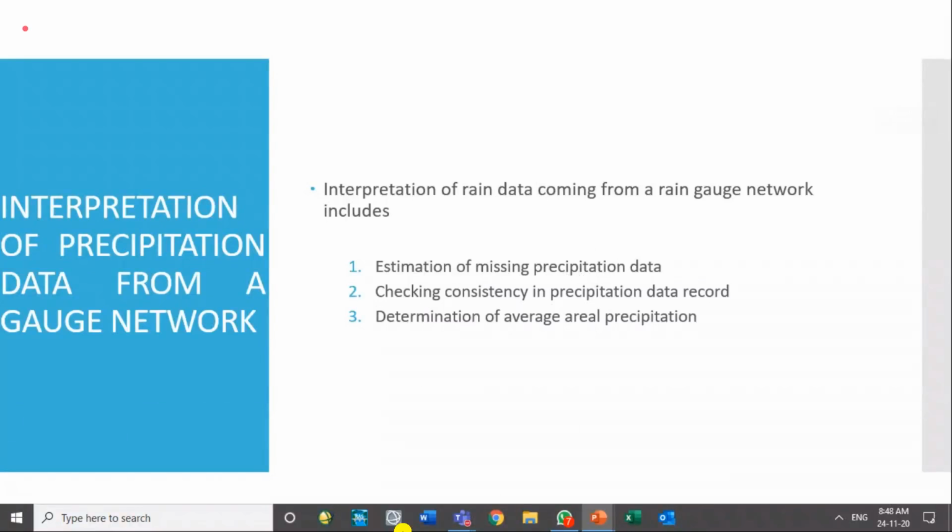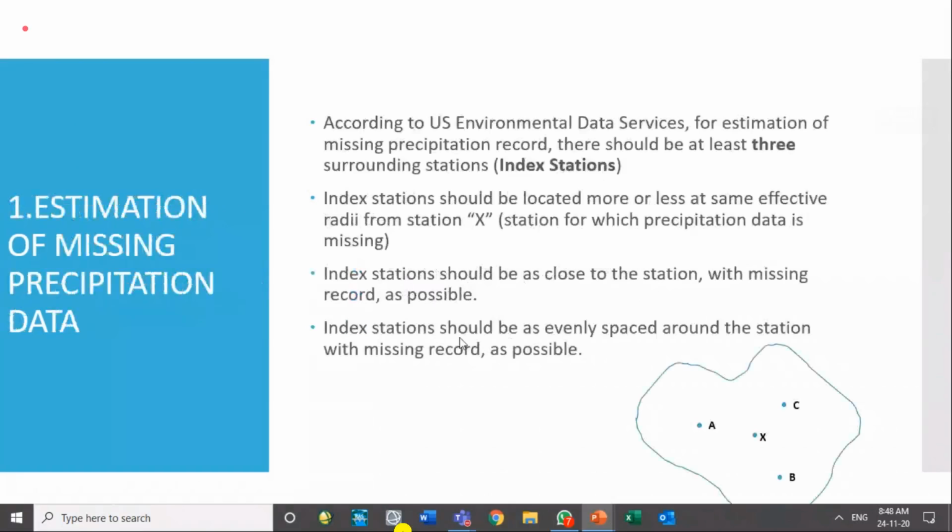They should not match exactly with each other, but their trend should be matching. Or if we have this data from a number of stations, what will be the average? So these are the three normally carried out analyses: filling the missing data, checking the consistency, and determination of the average.